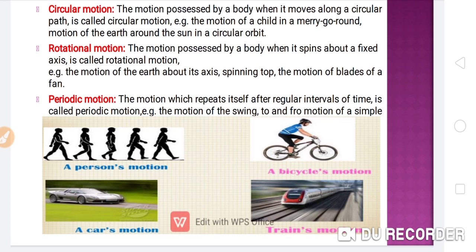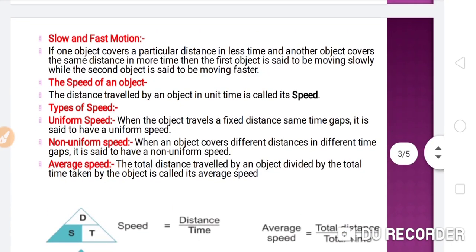Now come to the next topic, that is slow and fast motion. What is slow and fast motion? If one object covers a particular distance in less time and another object covers the same distance in more time, then the first object is said to be moving faster while the second object is said to be moving slower.